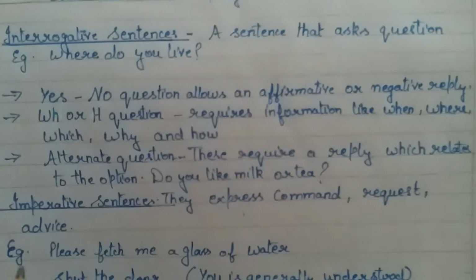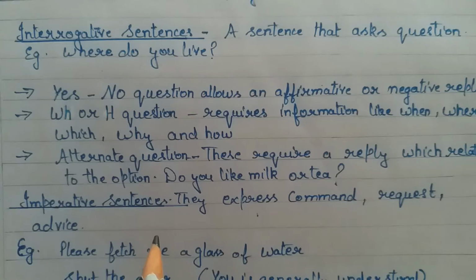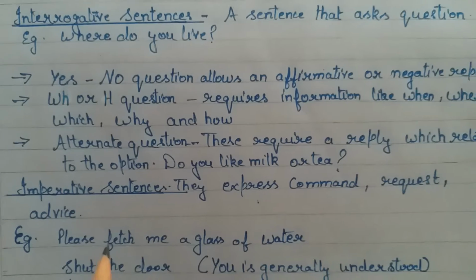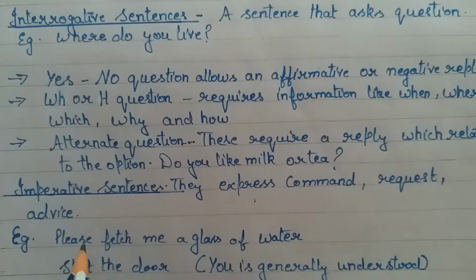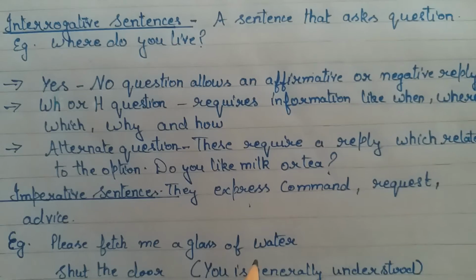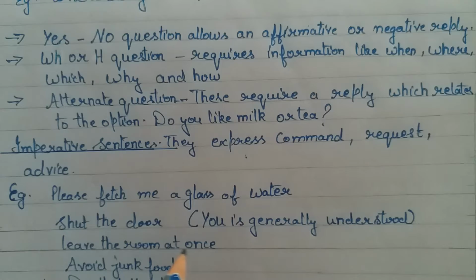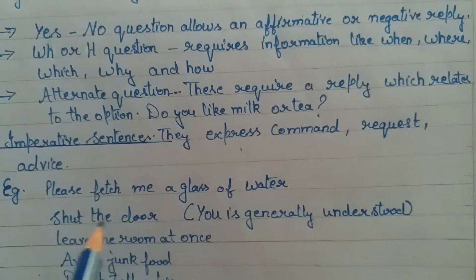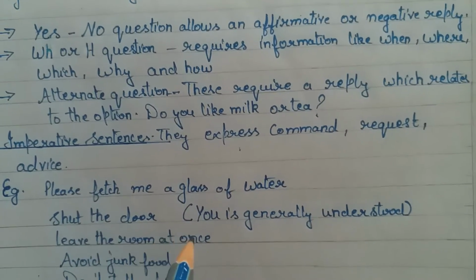Next is imperative sentences. What are imperative sentences? These sentences involve a command, request, advice, order, or warning. For example, please fetch me a glass of water. Whenever the word please is used, it means it is a request. So this is a request sentence, an imperative sentence. Next, shut the door. Leave the room at once. Avoid junk food. Don't tell a lie. Shut the door is a command. Leave the room at once, again, is a command.